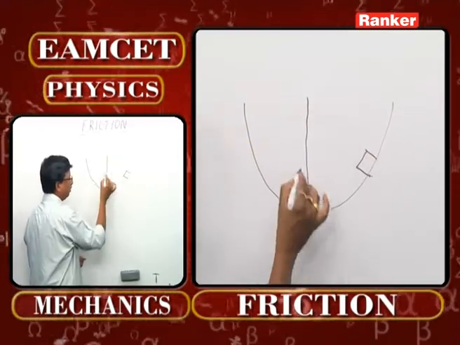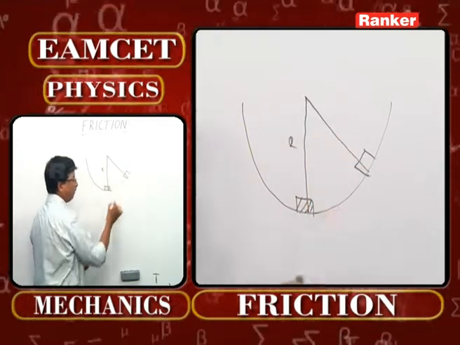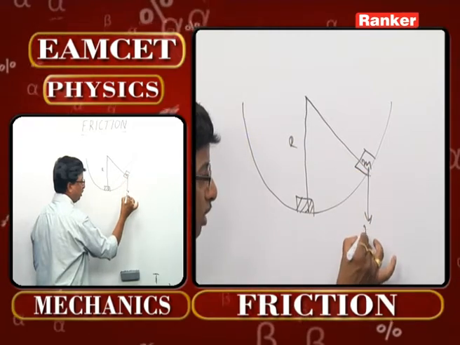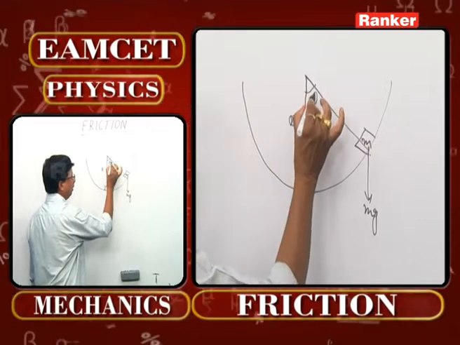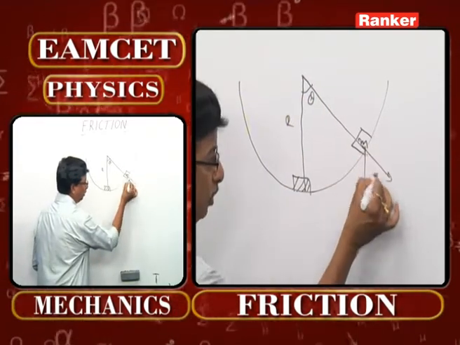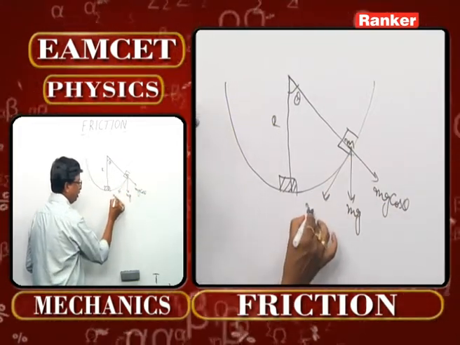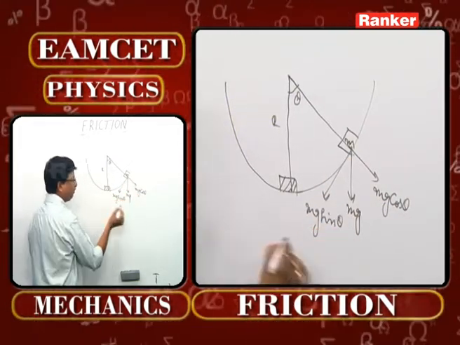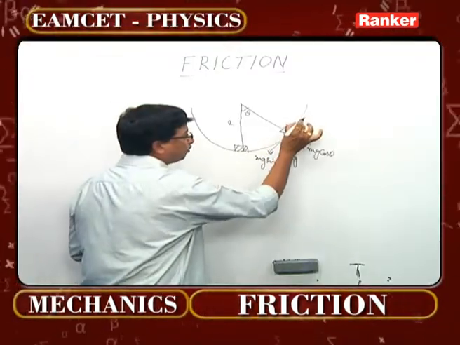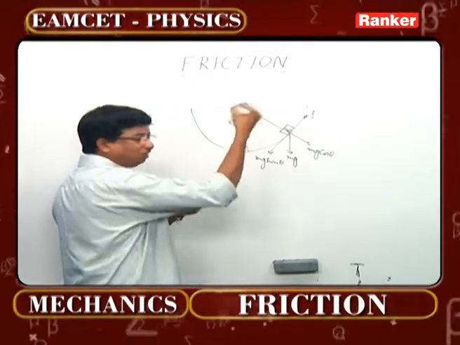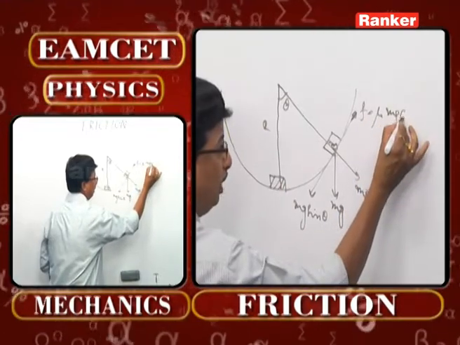That means what you observe here is, if I consider the radius as r, the same will also be the radius here. If m is the mass, the weight will be mg. What are the possible forces acting on it? Take this angle as theta; the components of mg are mg cos theta on this side and mg sin theta on this side. But common sense says the frictional force is always going to act on that side, opposing this force. That means the frictional force is mu mg cos theta.